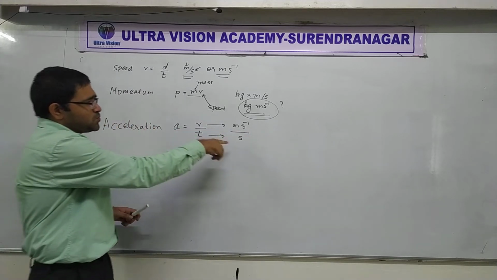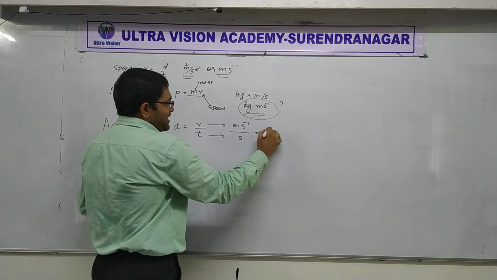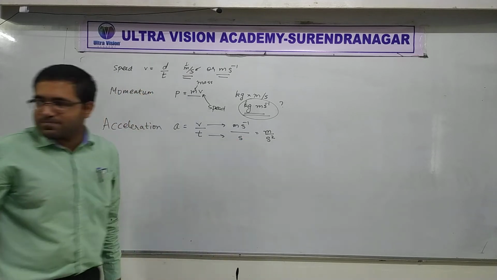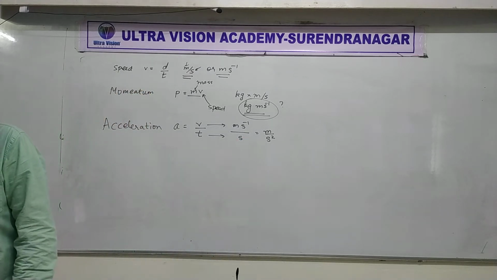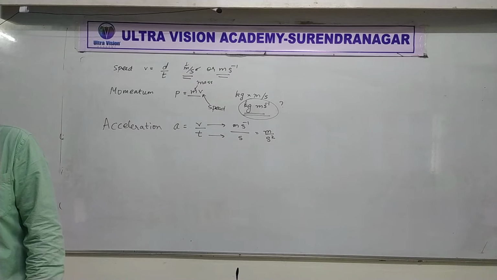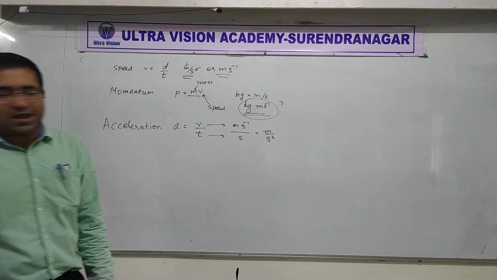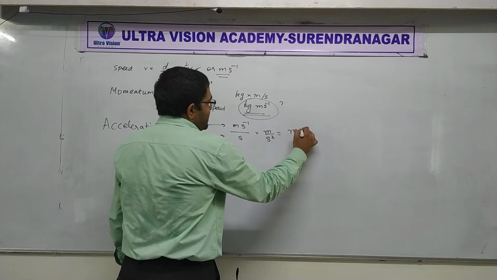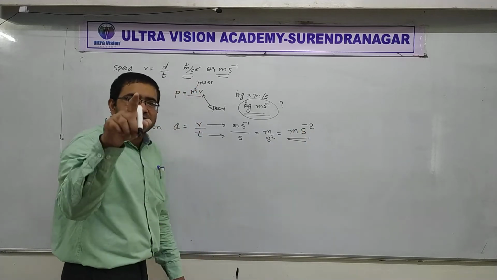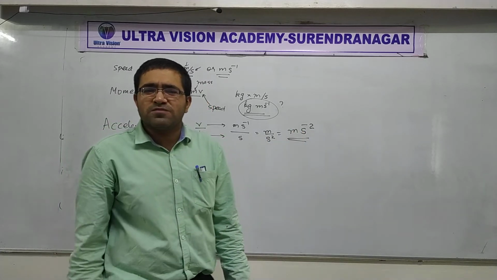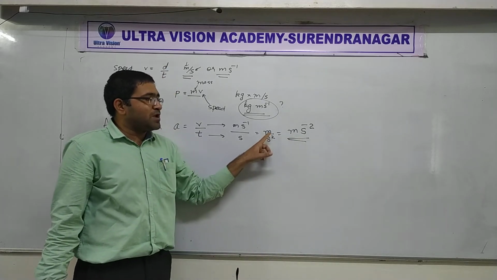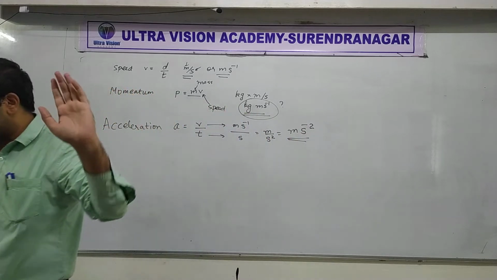When we divide these two, what do we get? We get m upon s square. Clear? M upon s square. And m upon s square means m s raised to minus 2. I hope you are not surprised by this. This is in fact the reason why I gave you that power related homework the very first day. So 1 upon s square is s raised to minus 2.